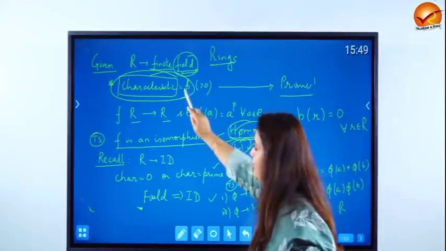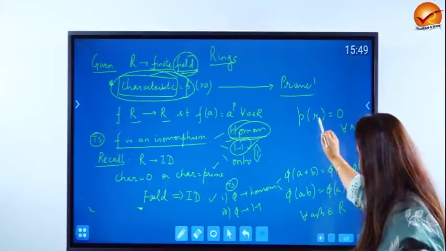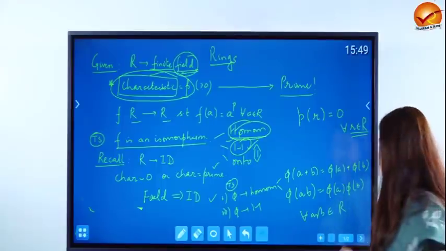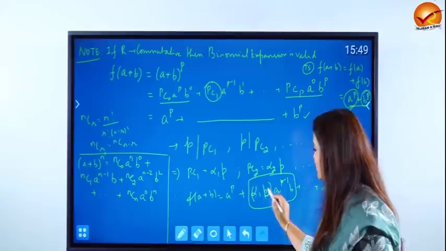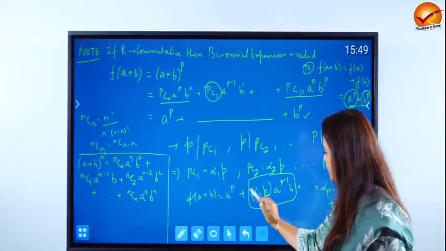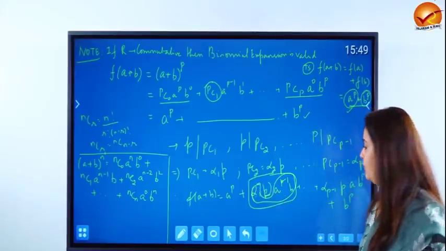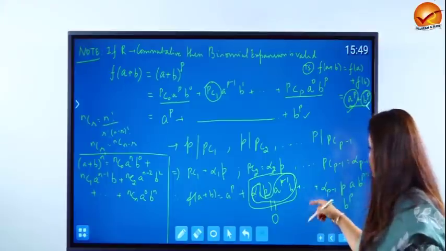The definition of characteristic is that P times r is always going to be 0, and this is true for every element coming from the ring. So what do we have now? We have P times, you can isolate P, you can write P first, it's P times something which is coming from the ring. Therefore what happens to this term? This term becomes 0.